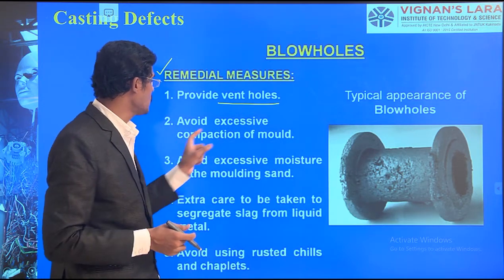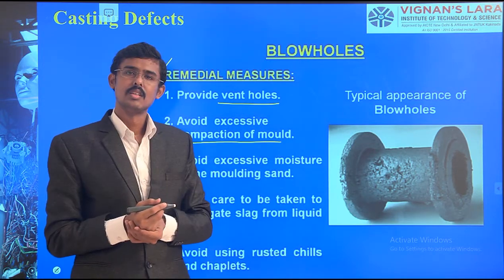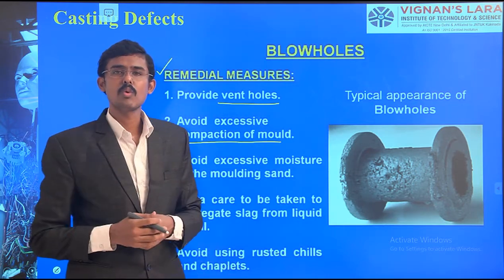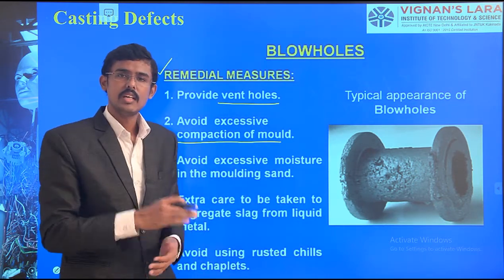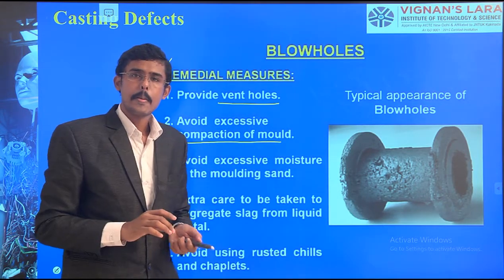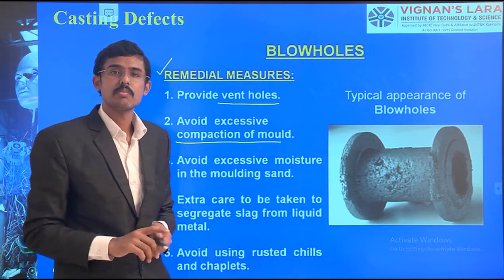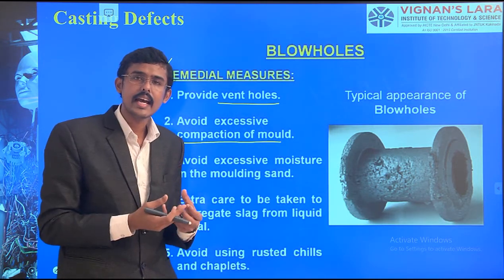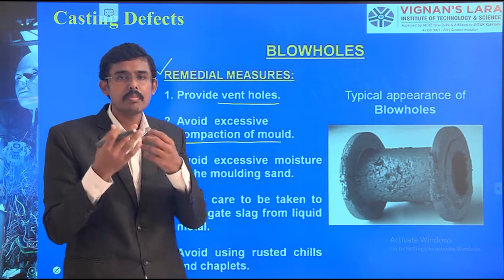Avoid excessive compaction of molding. We prepare the sand, keep it inside the core box, fill it, and hit it here and there for compaction. There the word we use is permeability. What is permeability? It is how the hot gas escapes.